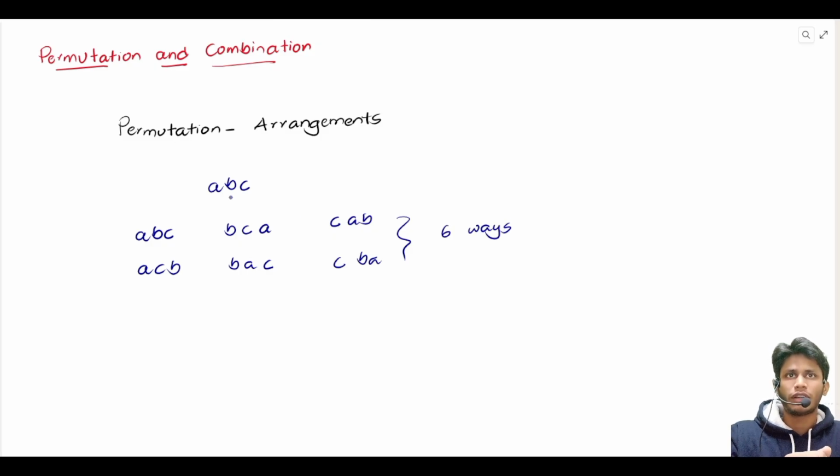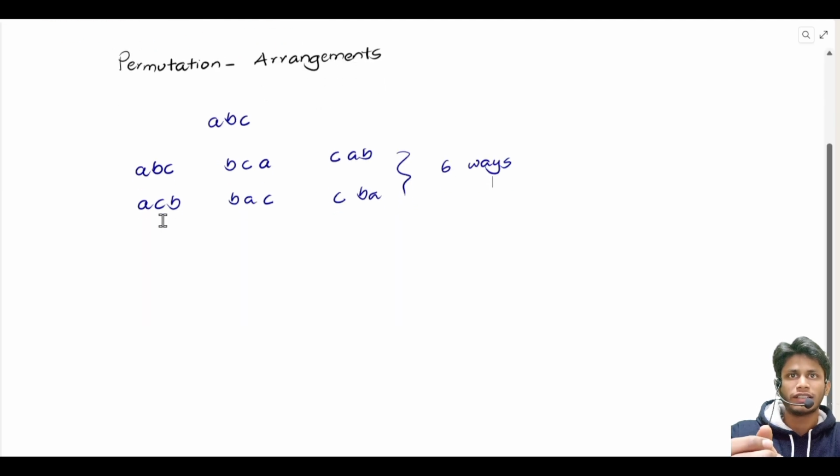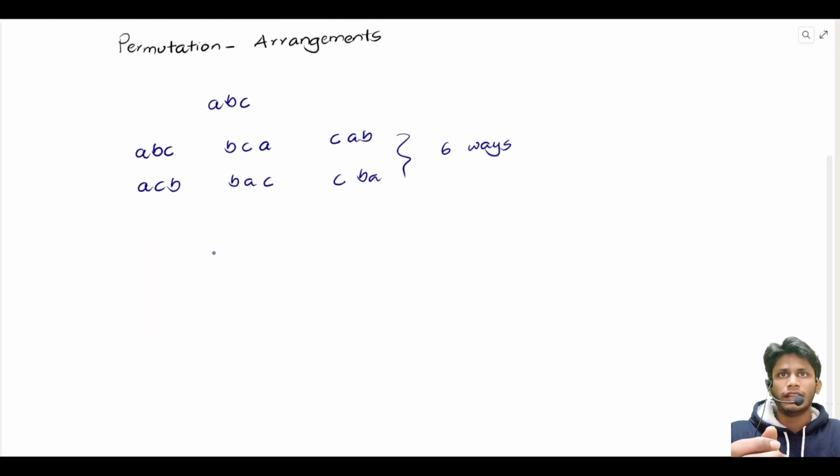So this is what permutation stands for. These are arrangements. Each arrangement here is a permutation. We will formally see what permutations are later. And by combinations, we mean selection.